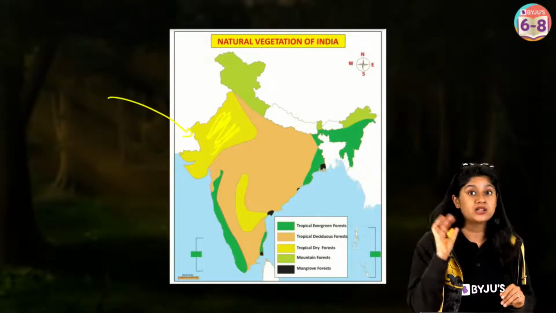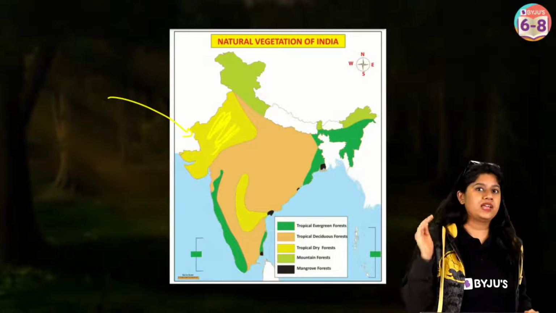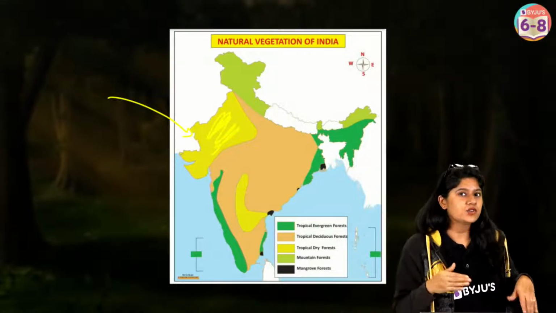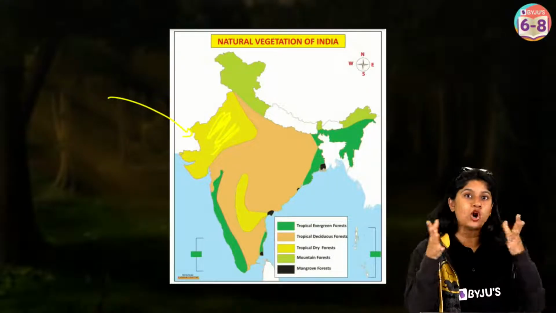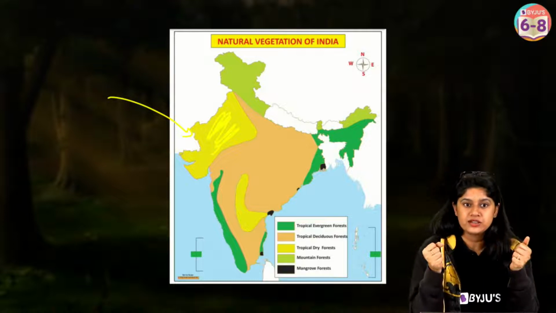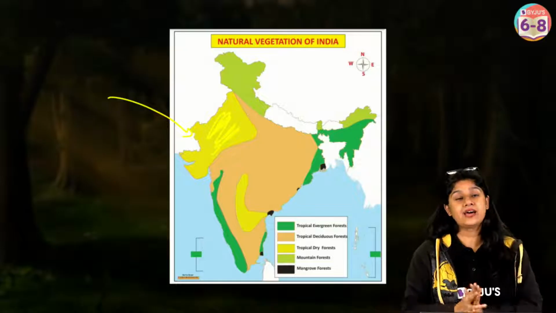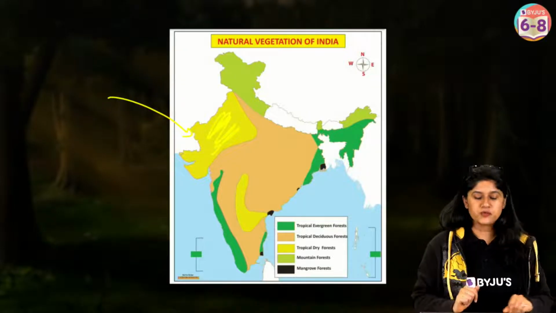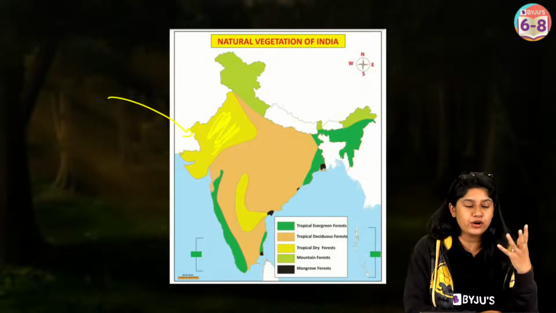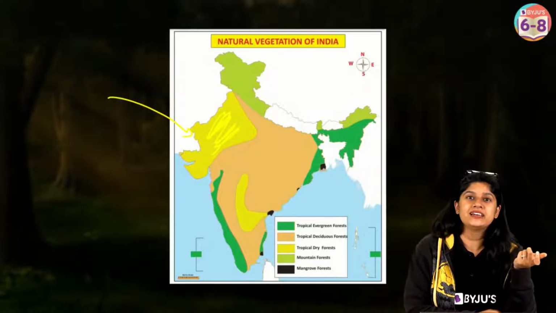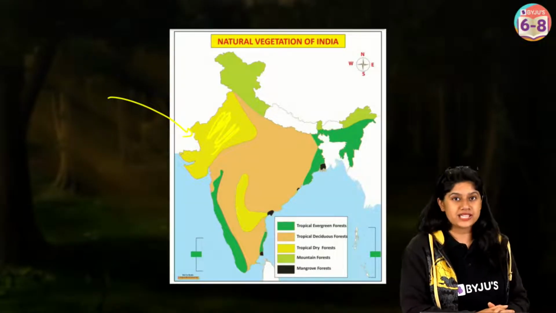Third one, we talked about the montane forest, the temperate forest that we have. They're usually in the hills and have different types of plants, usually cone shaped. Plants over there have very broad leaves, and as we go higher, the leaves become very narrow altogether. Then we have the mangrove forests, which are in the coastal part of the country, and they have a good amount of mineral deposition, and have our national animal, the Royal Bengal tiger.